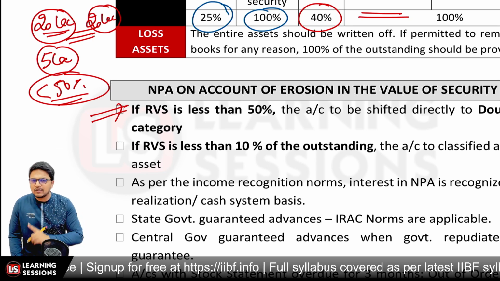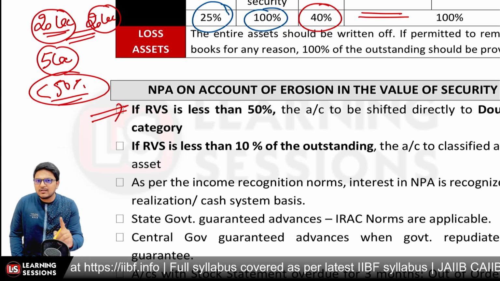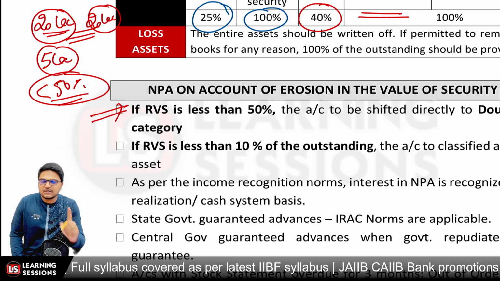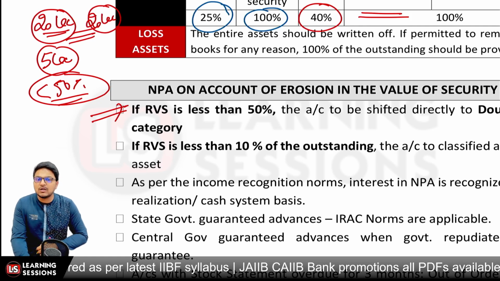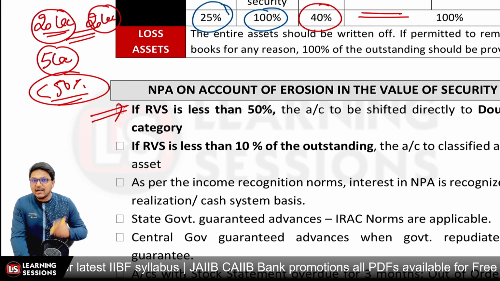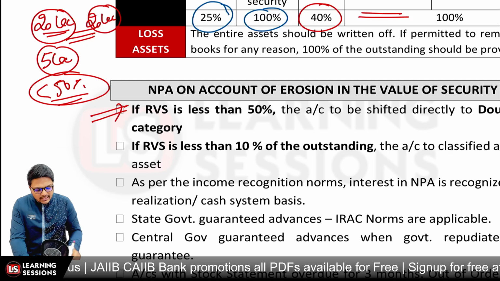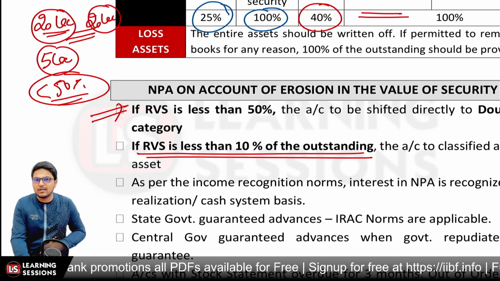It won't be transferred first to the substandard category and then to the doubtful category. Where the realizable value of security is lesser than 50% of the value which was available ab initio, it will be transferred directly to the doubtful category. And further, in case the RVS value is lesser than 10% of the outstanding, in that scenario the account will be transferred directly to the loss asset category.